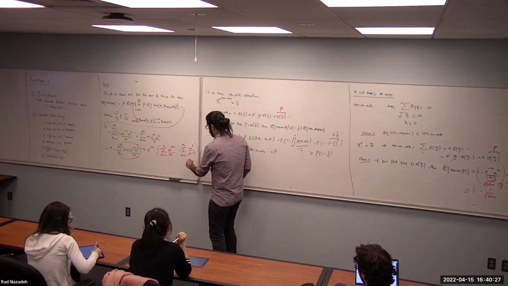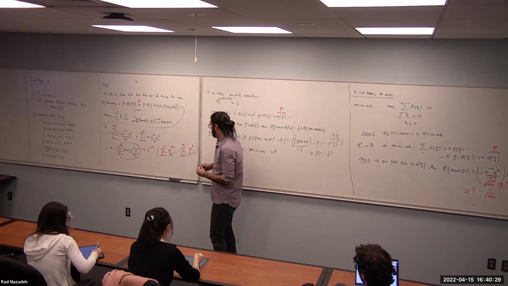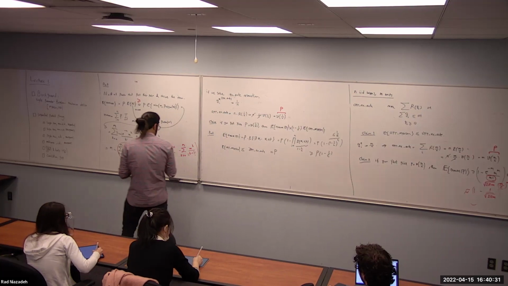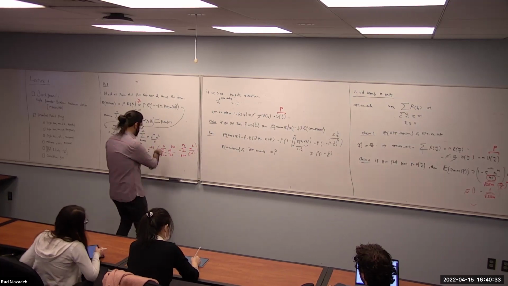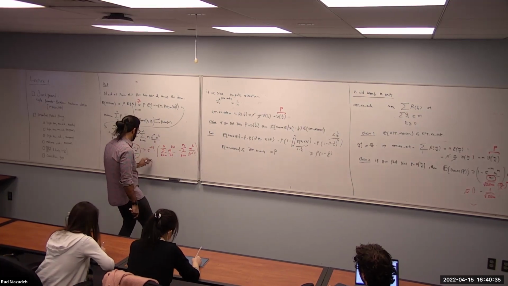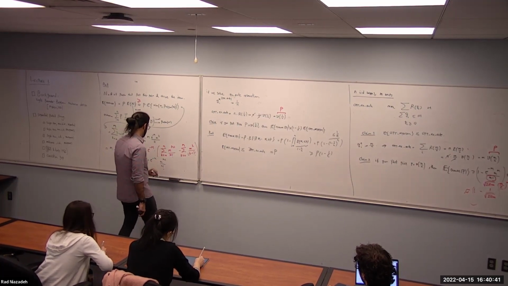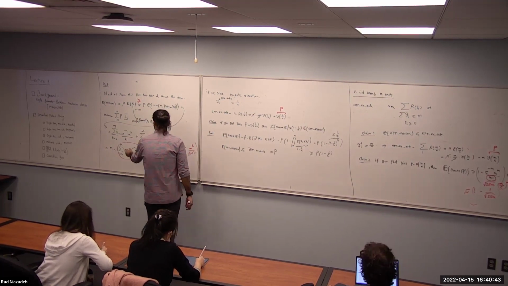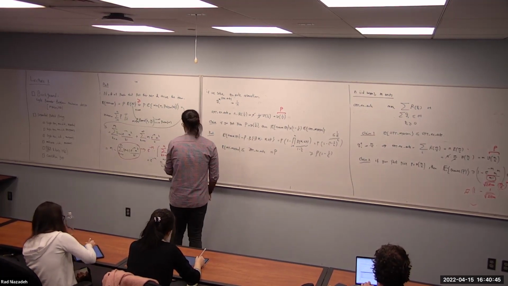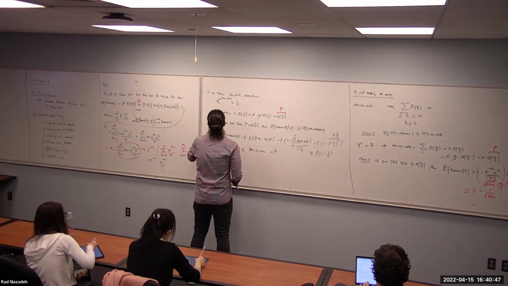So it's a funny telescopic summation. Only one term remains, which is the last term here. So it's going to be e to the power minus m times m to the power m plus 1 divided by m factorial. And merging the two terms, you get